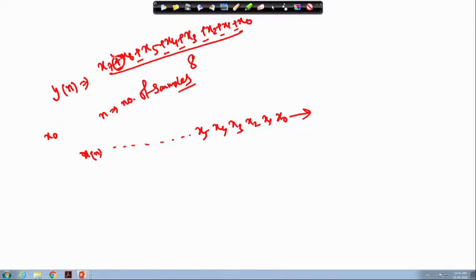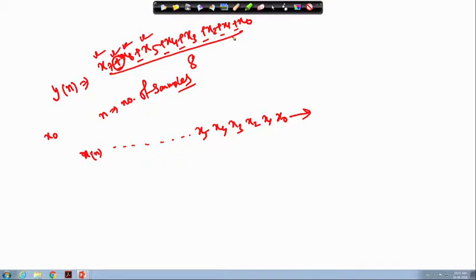Then only one operator will be there, and the samples will be time multiplexed. In the parallel implementation, all the samples are put into the circuit, and after some time I get the output.